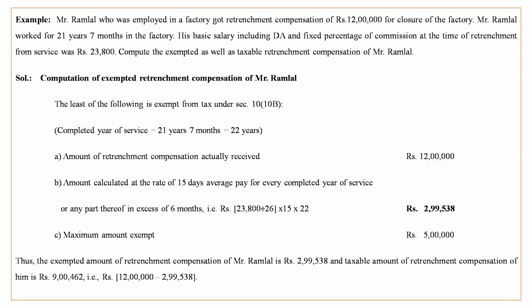So the amount of rupees 2,99,500 is the least amount, that is the exempt amount, and the rest, that is 9,00,500, that is 12 lakh minus the exempt amount, shall be the taxable amount of retrenchment compensation received by Mr. Ramlal.